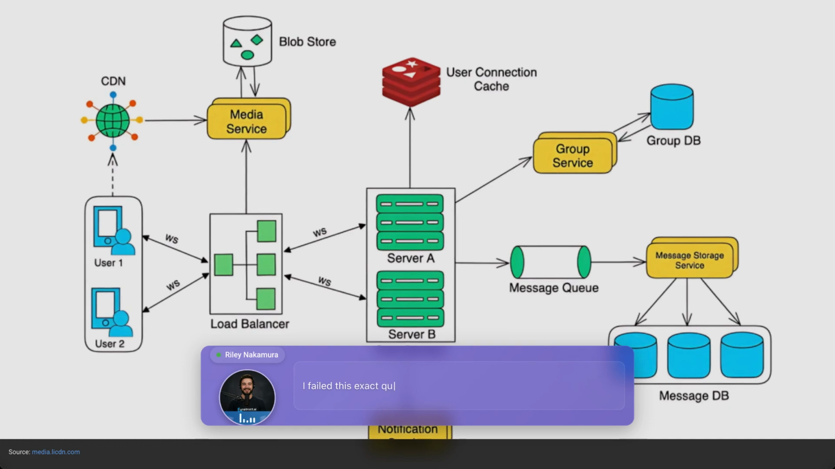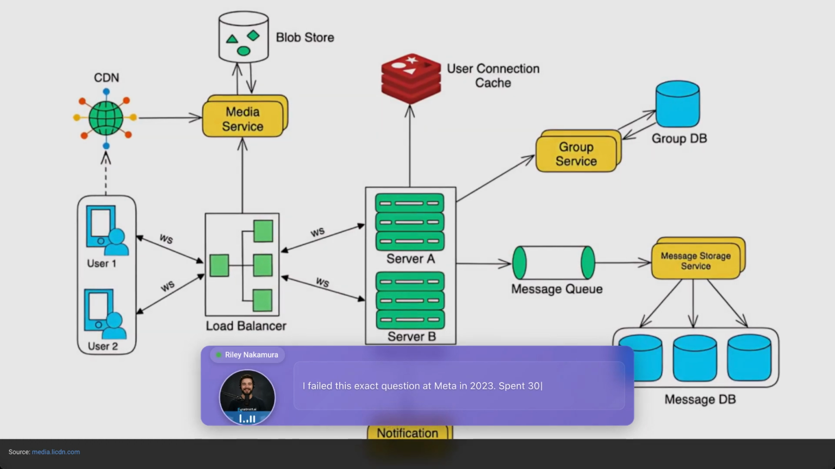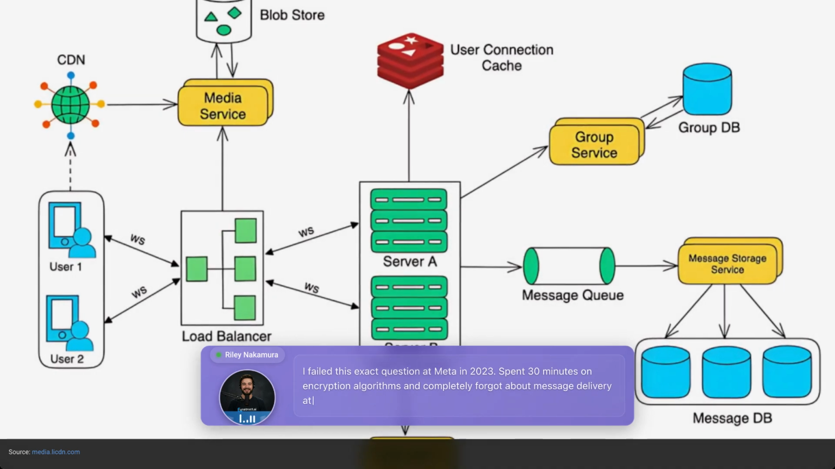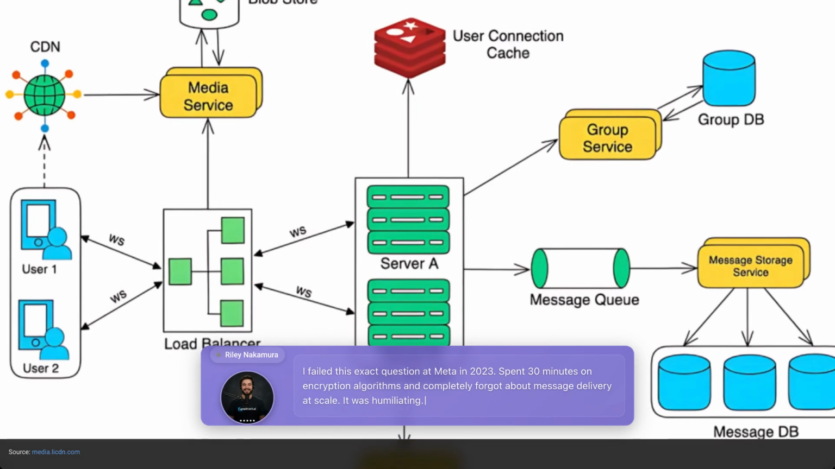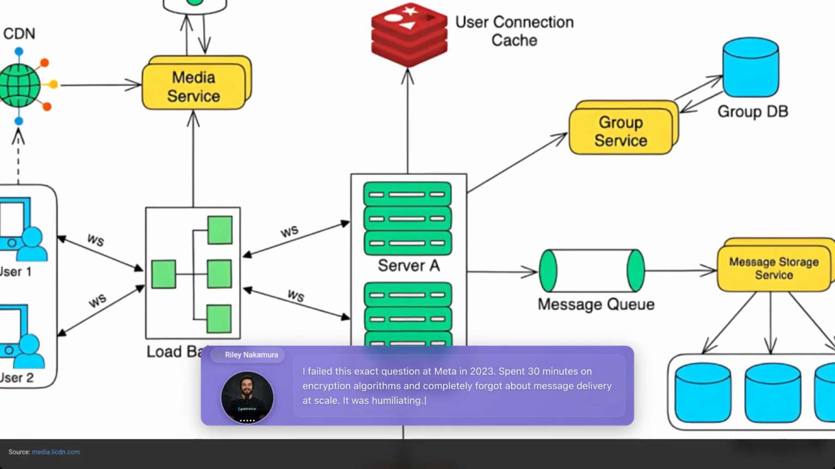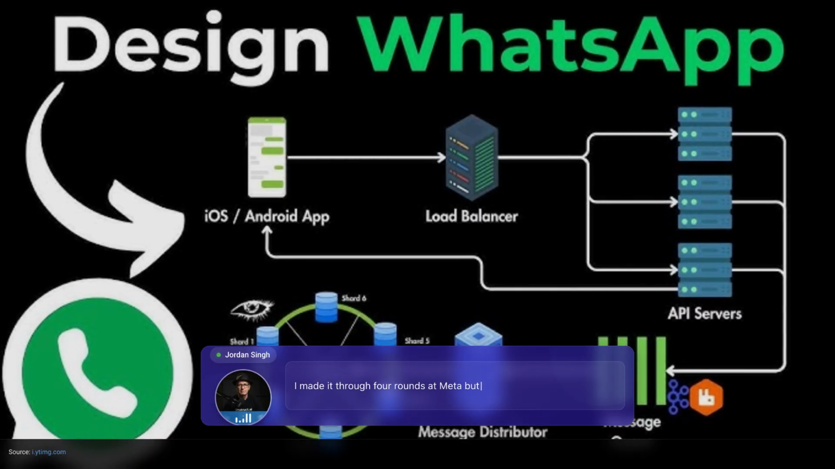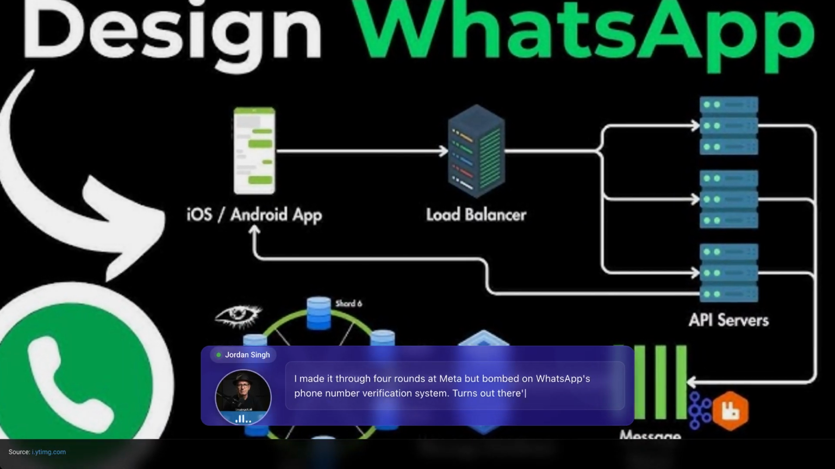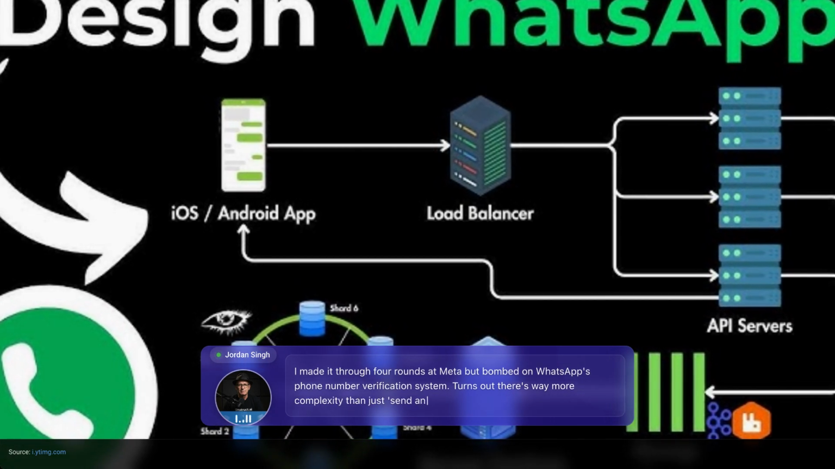I failed this exact question at Meta in 2023, spent 30 minutes on encryption algorithms and completely forgot about message delivery at scale. It was humiliating. I made it through 4 rounds at Meta, but bombed on WhatsApp's phone number verification system. Turns out there's way more complexity than just send an SMS.